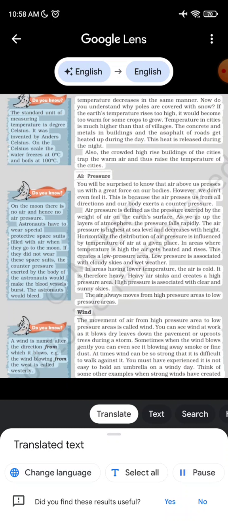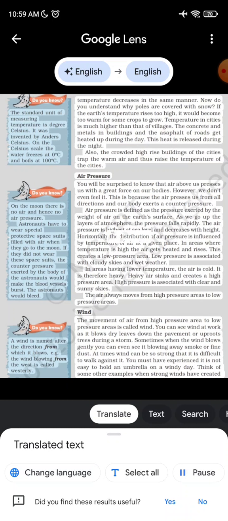Air pressure. You will be surprised to know that air above us presses us with a great force on our bodies. However, we don't even feel it. This is because the air presses us from all directions and our body exerts the counter pressure. Air pressure is defined as the pressure exerted by the weight of air on the Earth's surface. As we go up the layers of atmosphere, the pressure falls rapidly. The air pressure is highest at sea level and decreases with height.